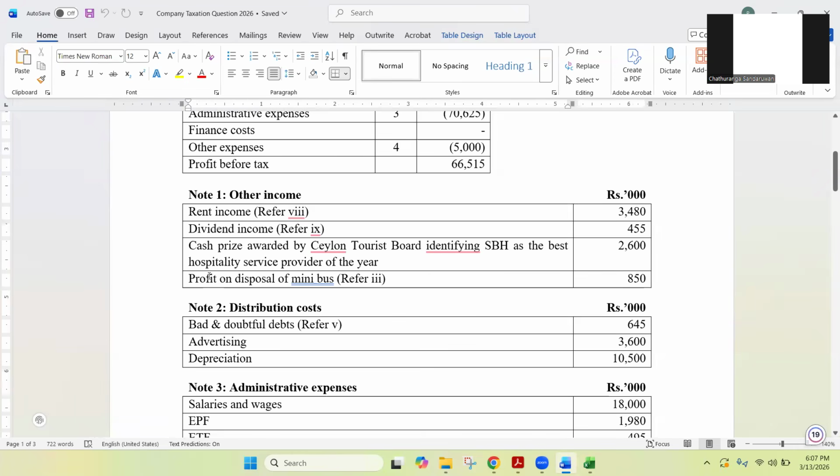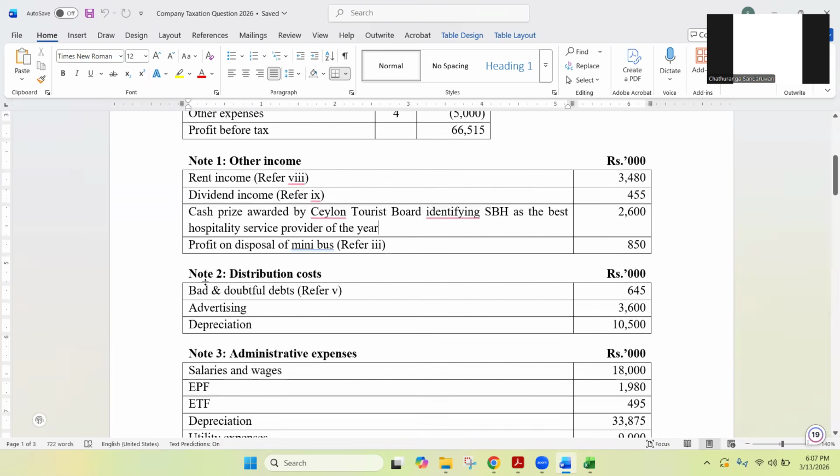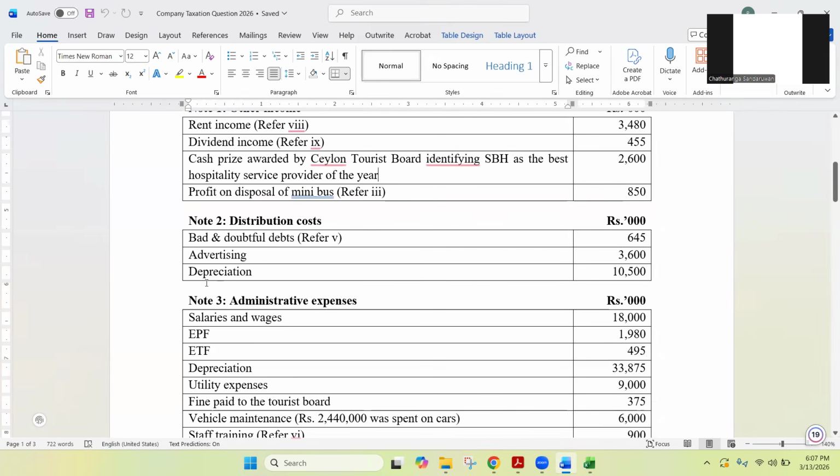And then you have profit on disposal of a minibus, refer to note number 3. So they have a PPE disposal, a minibus they disposed of during the period. This is the accounting profit, because we are talking about the financial statements. This accounting profit has been added as other income. We'll see what we can do.